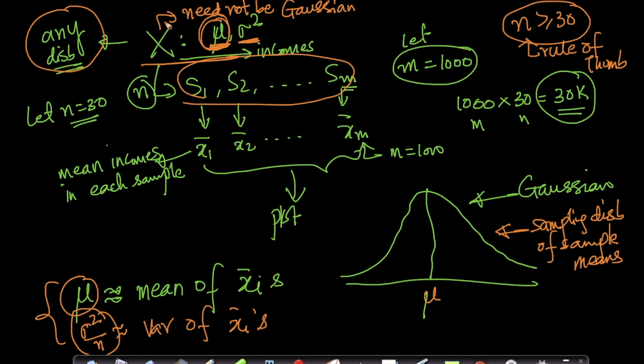So for any given random variable, you can estimate its mean and variance by using the sampling distribution of sampling means very, very easily. This is why it is so powerful. This distribution could come from anything in the universe. Any distribution, it will take care of it. That's why central limit theorem is such a fundamental idea in probability and statistics.